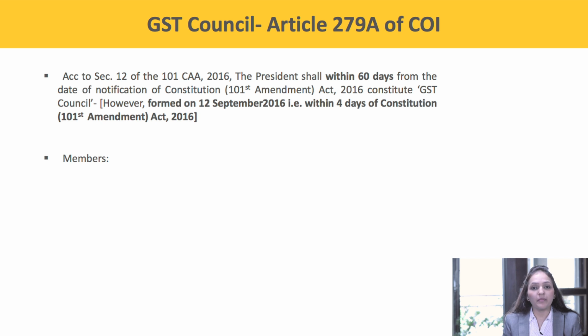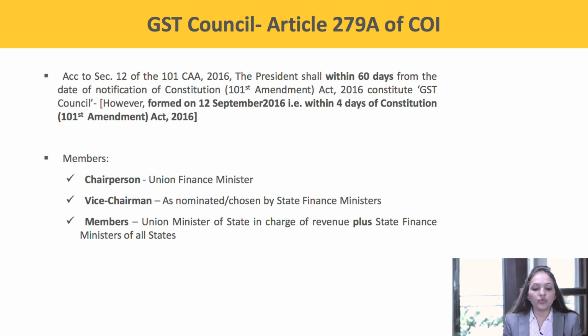notification. Who are the members of the GST Council? The Union Minister of State in charge of revenue and state finance ministers of all the states are its members. So now what does this GST Council do? They are deciding the subject matter of GST.